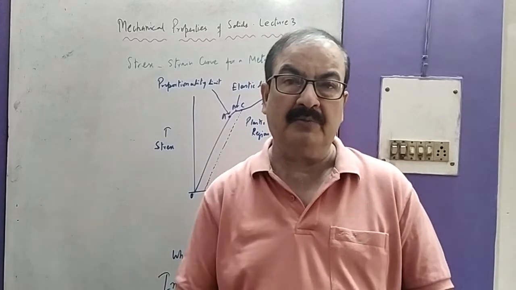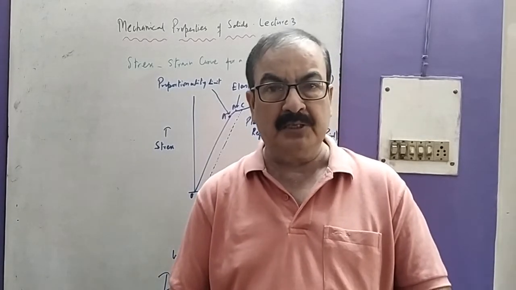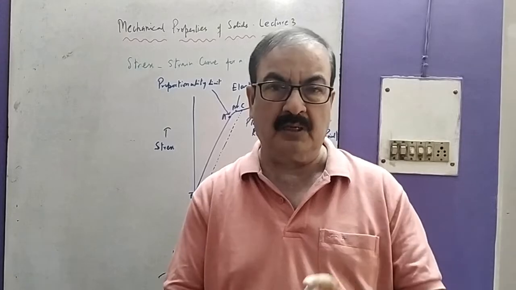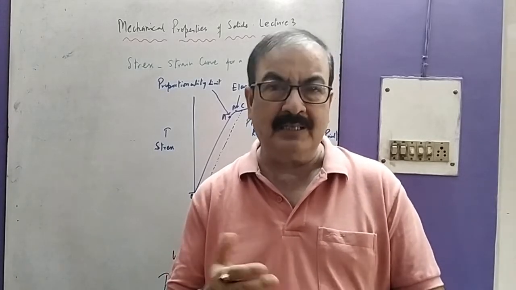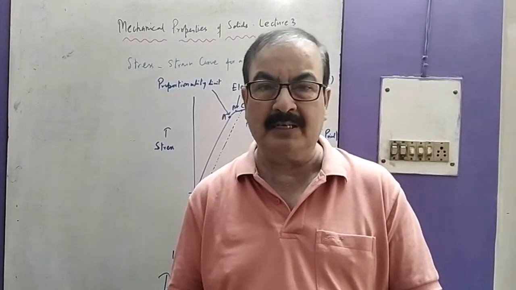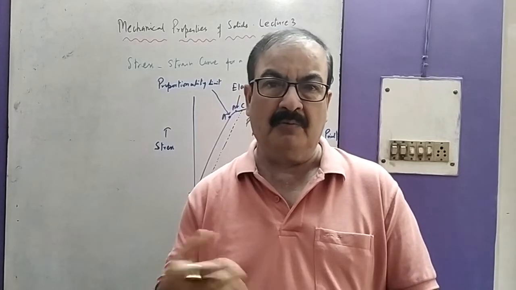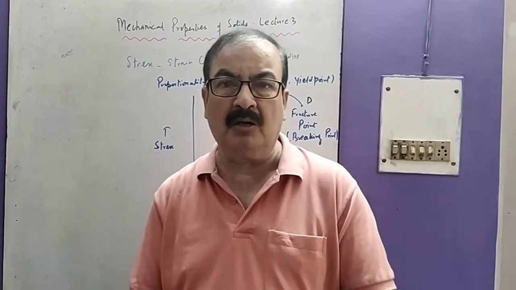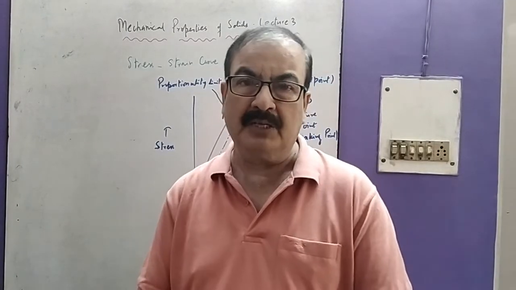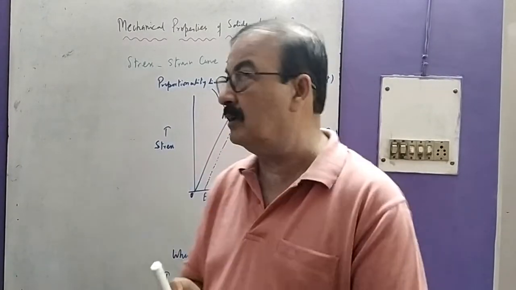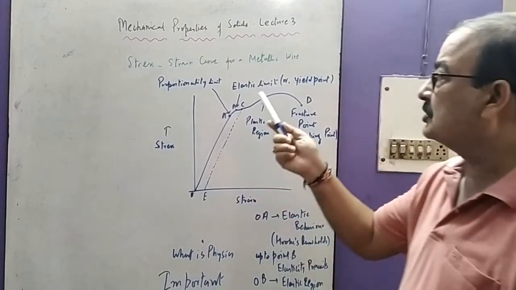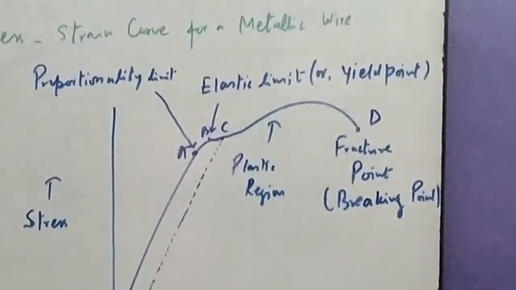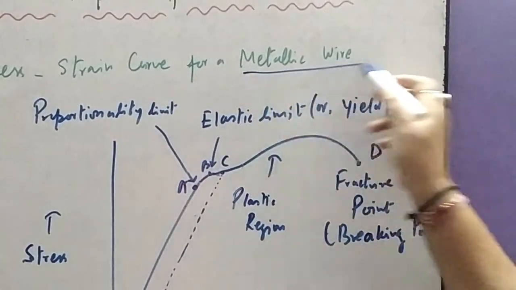That means suppose we are suspending a wire from a rigid support, and then we keep on putting loads, or we are changing the stress continuously, we are increasing the stress, and then what will be the changes in the strain or in the nature of the solid, in the nature of the wire, that we have to discuss in this curve. That is the stress strain curve for a metallic wire.